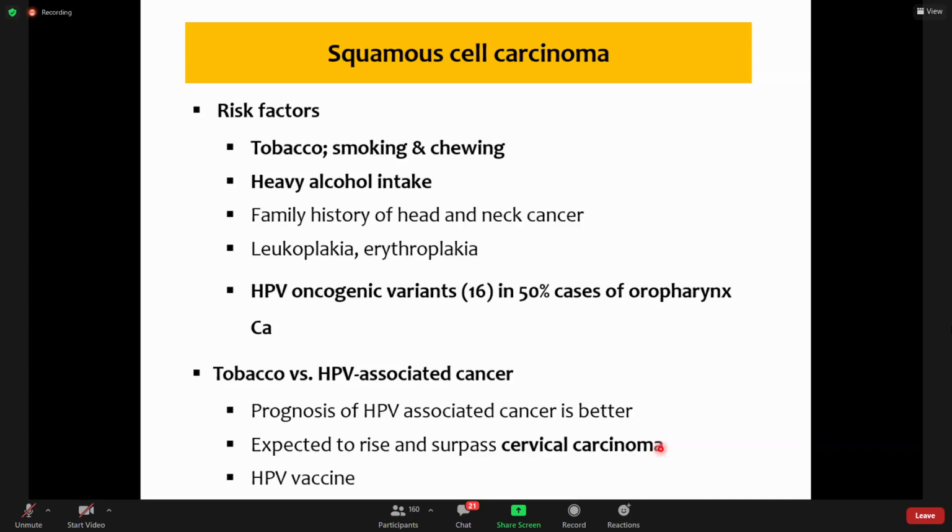So first was the screening or surveillance, and the second was the HPV vaccine. In females now, in many developed countries, HPV vaccine is in routine use. That has resulted in a decline in cervical carcinoma. Now we hope that with the use of HPV vaccine in both males and females, this carcinoma will be prevented in them.